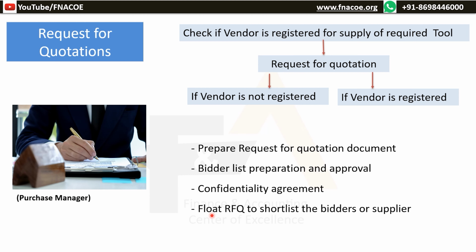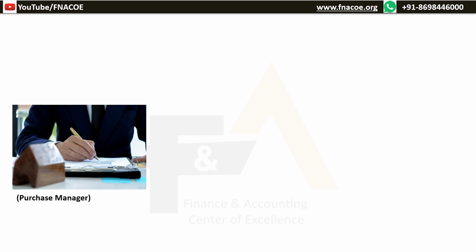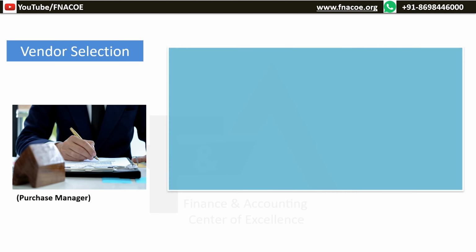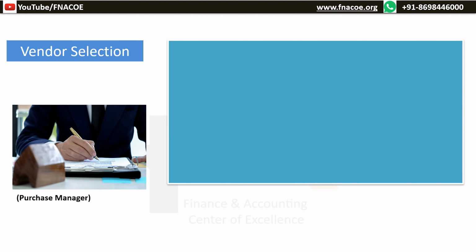Float, publish or circulate the RFQ, that is request for quotation, through email, advertisement or other media to get competitive pricing. Follow up for quotation as per timeline. Once the purchase manager receives the responses from the bidders, the next step is selection of vendor.